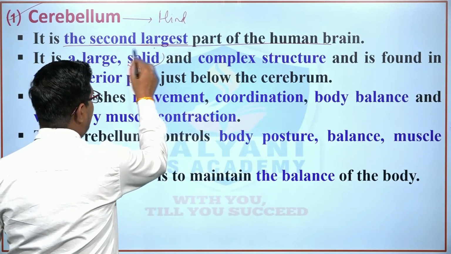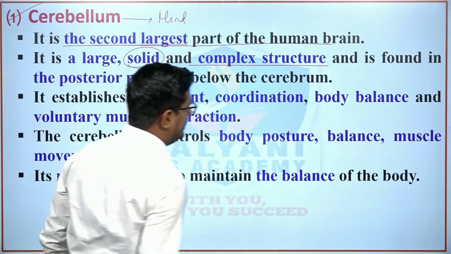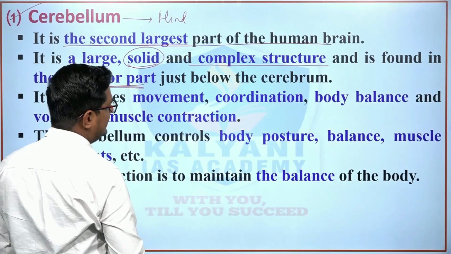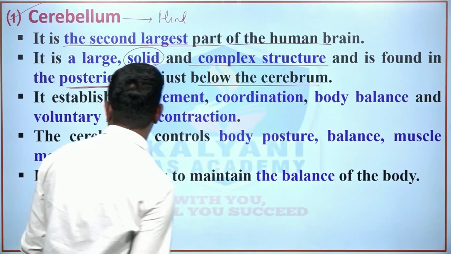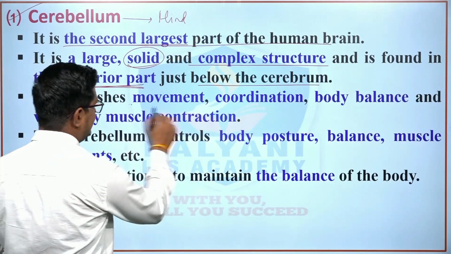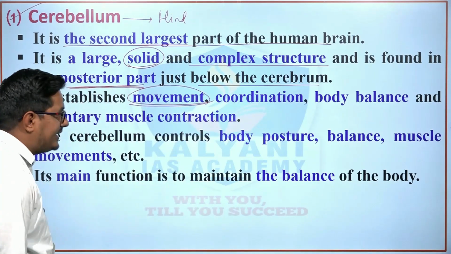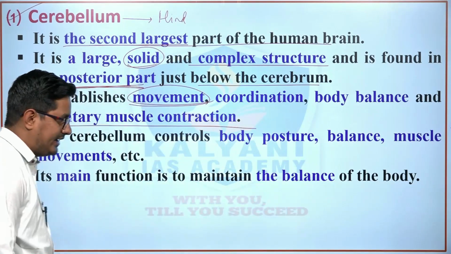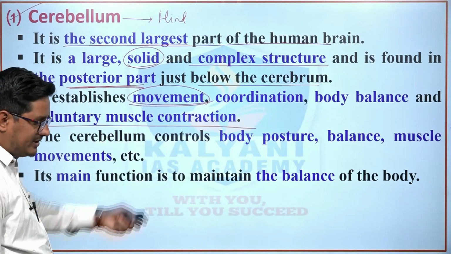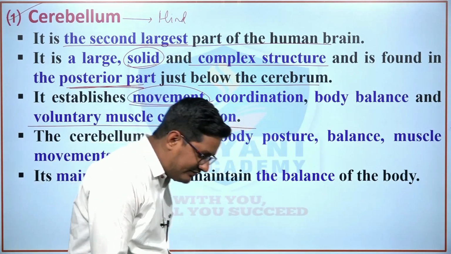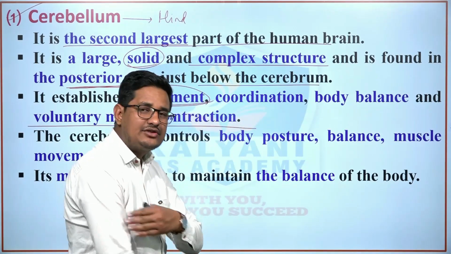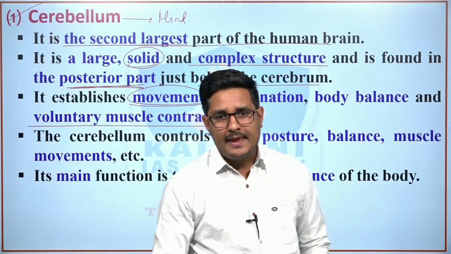It is a large, solid and complex structure, found in the posterior part just below the cerebrum, right? It controls movement, coordination, body balance, and voluntary muscle contraction, right? Voluntary muscle contraction means that if I have to lift a heavy weight, then definitely I have to tighten the muscles of the thigh as well as here so that I could lift the heavy weight, right?